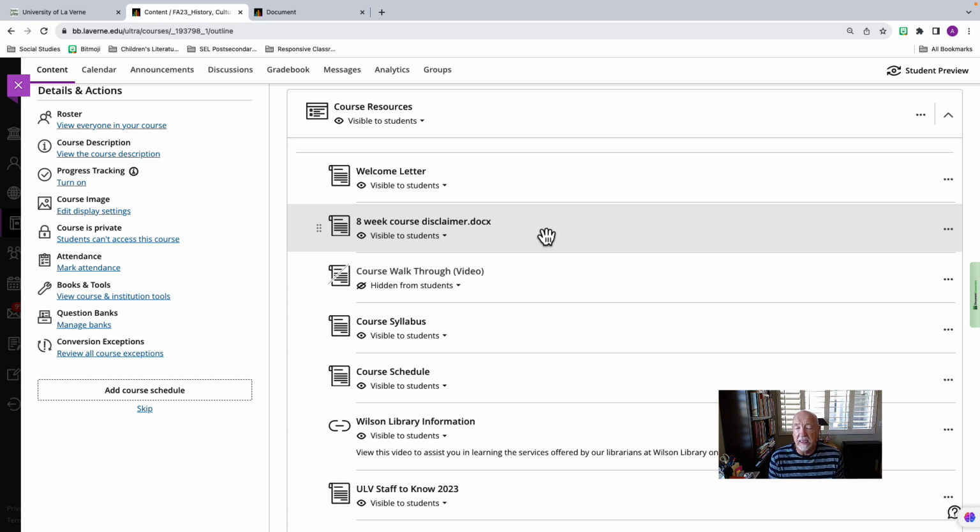We put this in each of the courses so you have a better understanding that 8 weeks doesn't mean that it's just half the amount of work. It means that we have taken the 17-week semester course and put it into 8 weeks. It's intense, it's full. Each week you'll have activities to complete, which we would be doing in class or online during the 17 weeks. You'll just have a few more of them to do during an 8-week course that you'll be finishing in half the amount of time.